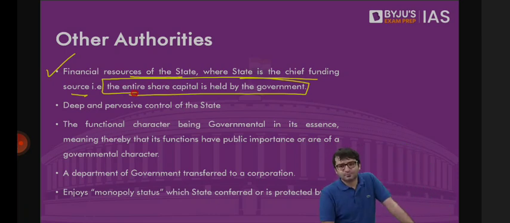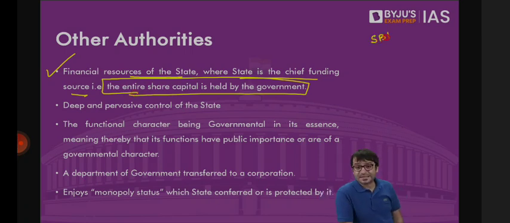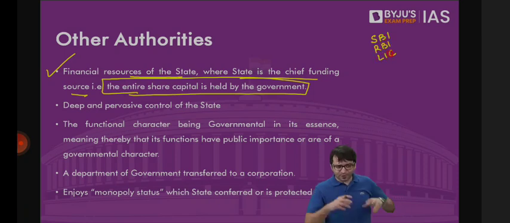If there is an organization, if there is a company, where the entire control of that company is with the government, where the financial resources of the government are given to that entity. State Bank of India is a state. Reserve Bank of India is a state. Life Insurance Corporation of India is a state. Why? Because the principal source of funding for these institutions is the government. Majority stake in these organizations is with the government.